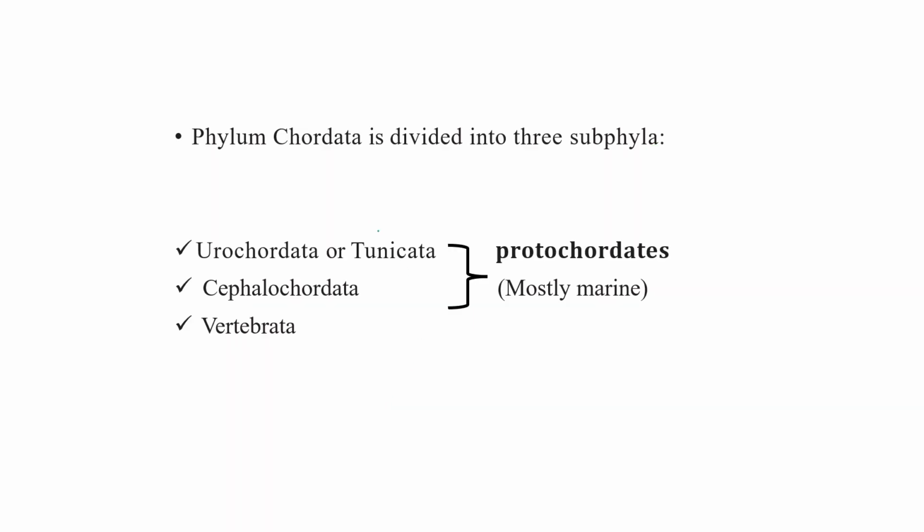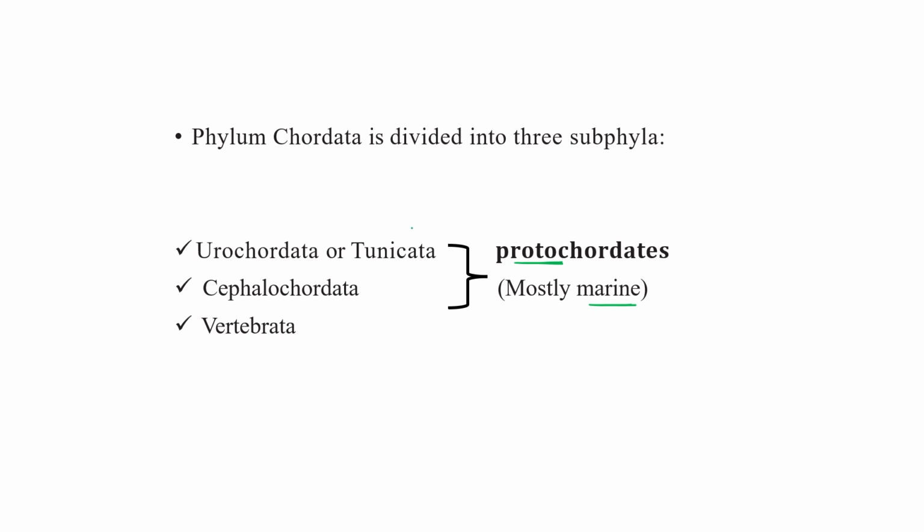We can divide this phylum into three subphyla: Urochordata, Cephalochordata, and Vertebrata. Urochordata is also known as Tunicata, and these two subphyla collectively we can call Protochordata. All the animals belonging to these two subphyla are mostly found in marine environment, so their natural habitat is mostly marine.